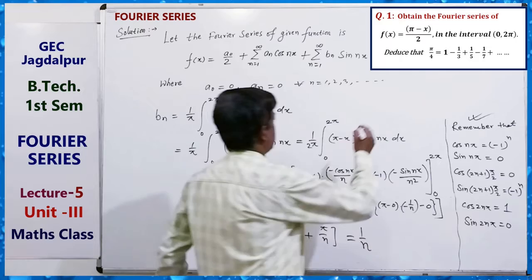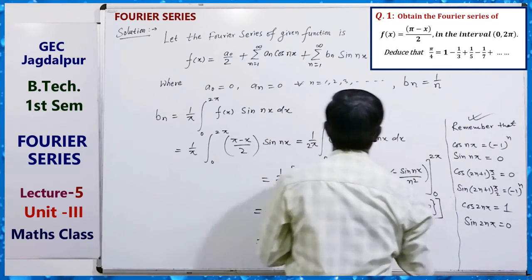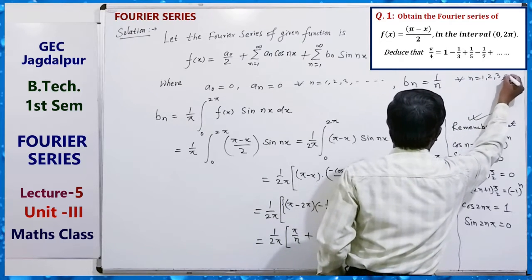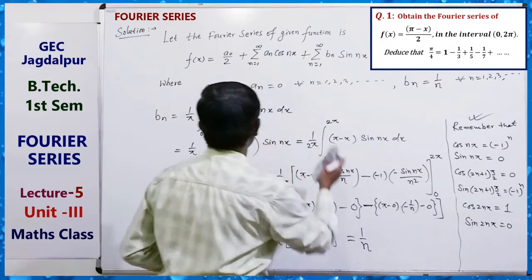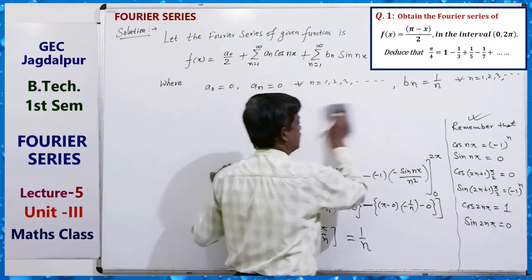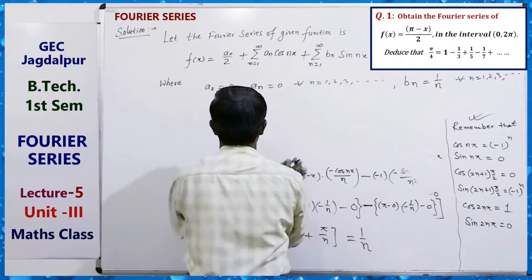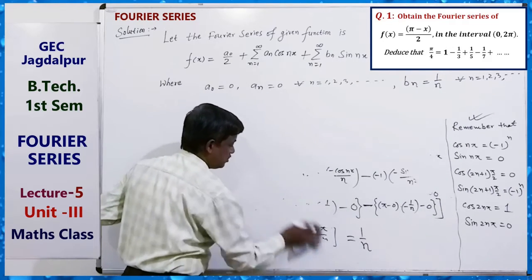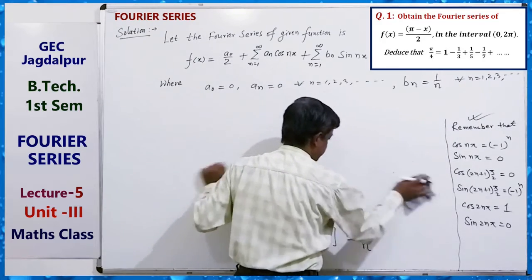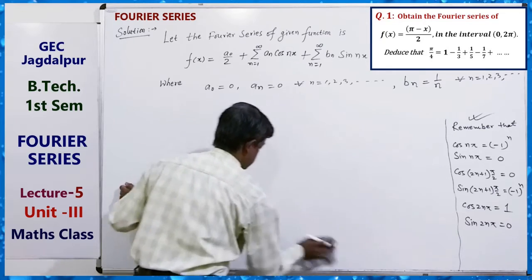Thus we get Bn equals to 1 by n, for all n. Okay, now for writing the Fourier series, suppose this was equation 1. Now put or substitute all these values in equation 1, that is in the series.